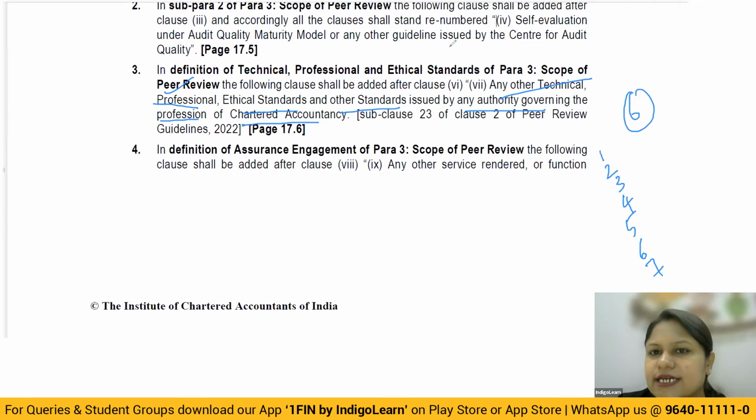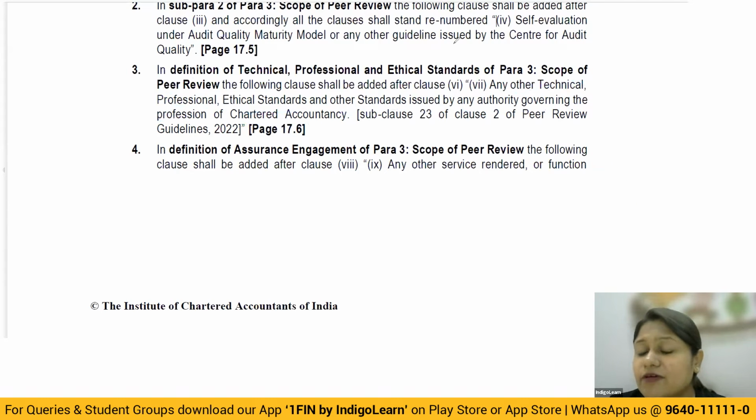of chartered accountancy. That means now the peer reviewer, apart from the 6 existing things that he had to check, will also check the self-evaluation under the AQMM model. And also he will be checking if there are any other technical, professional, ethical and other standards issued by any regulations or regulators governing the chartered accountancy profession. So 2 more important things have been added to the scope: AQMM, if applicable, and if any other standards have been released, whether they have complied with those standards or not.